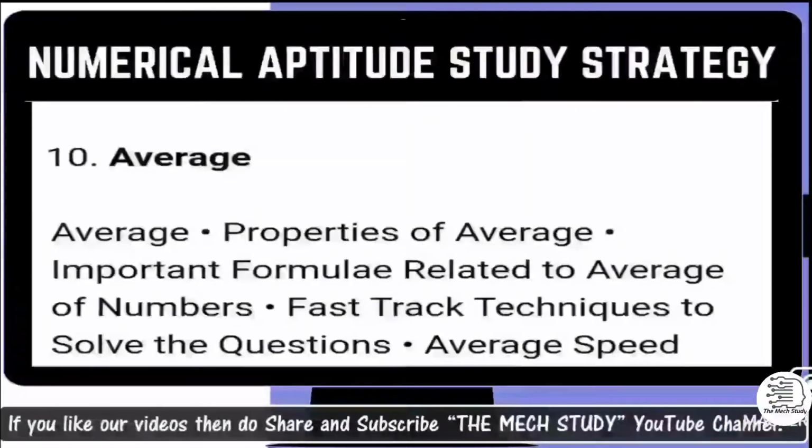Going ahead with the next one, average. The important topics in average were properties of average, fast track techniques to solve average problems, and average speed. These 3 topics are most frequently asked in each and every examination. The properties of average play an important role where the questions are too lengthy, and you should not solve them by the normal method, squaring and putting in all these values to find the speed of particular things. In such a situation, do not use the normal method in that examination.